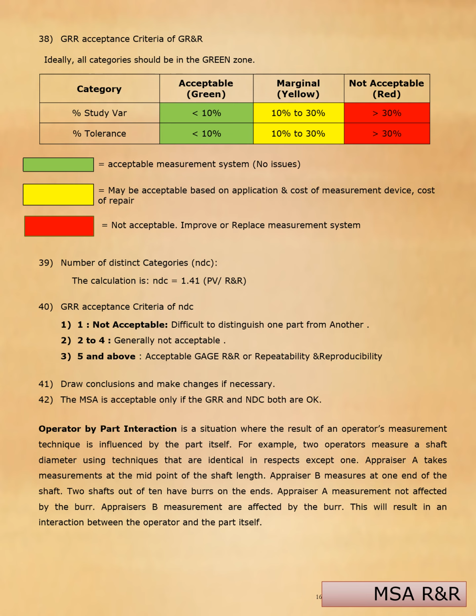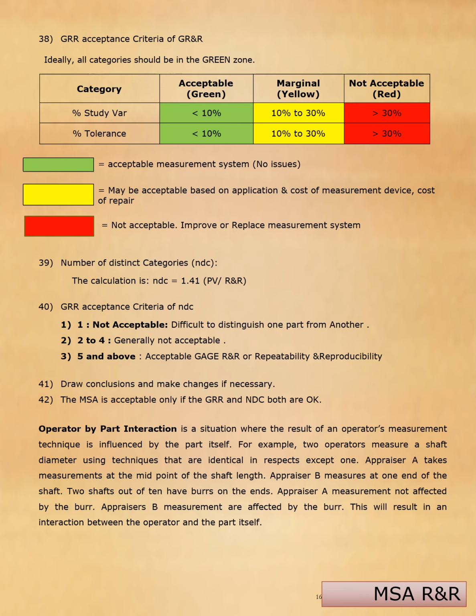Now the number of distinct categories equals 1.41 × PV divided by R and R. Acceptance criteria of NDC: if it is one, not acceptable, difficult to distinguish one part from another. 2 to 4, generally not acceptable. 5 and above, acceptable for gauge R and R. Now draw conclusions and make changes if necessary. The MSA is acceptable only if the GRR and NDC both are OK.